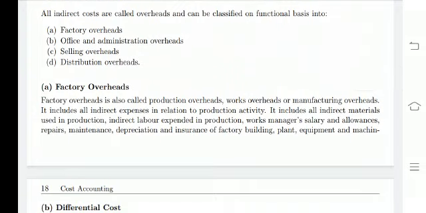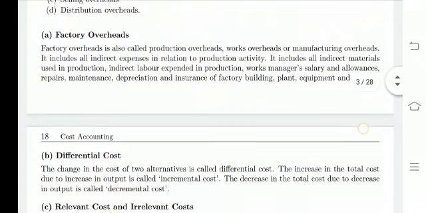By function, we further classify the indirect cost on the basis of factory overhead, office and administration overhead, selling overhead, and distribution overhead. Factory overhead relates completely to the factory divisions. It is also called works overhead. Here the indirect expenses in relation to production activity include the production indirect labor, works manager salary, repairs, maintenance, carriage inward, like that.